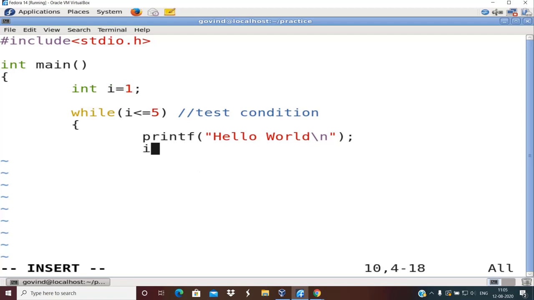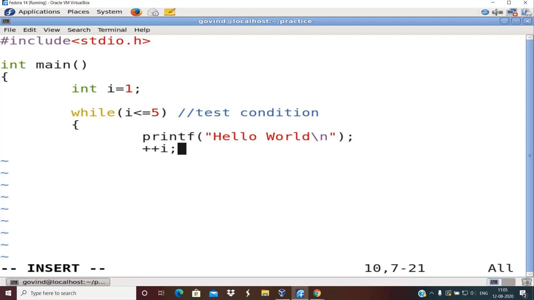So I'm going to write I equal to I plus 1, or you can also use the post or pre-increment operator, which we discussed in yesterday's session, plus plus. So I can either write I plus plus or plus plus I. Of course there is a difference between plus plus I and I plus plus, but in this scenario it doesn't make any difference.